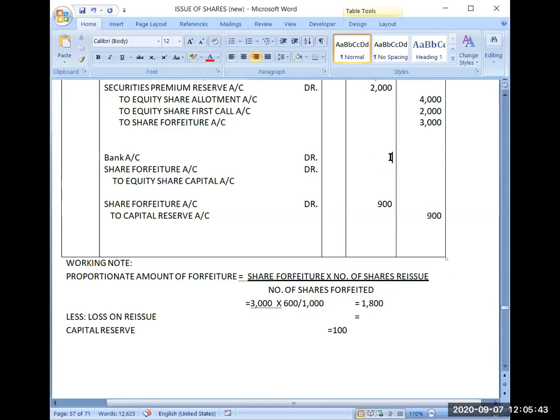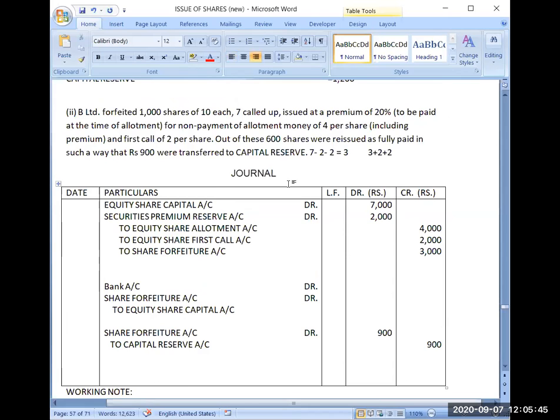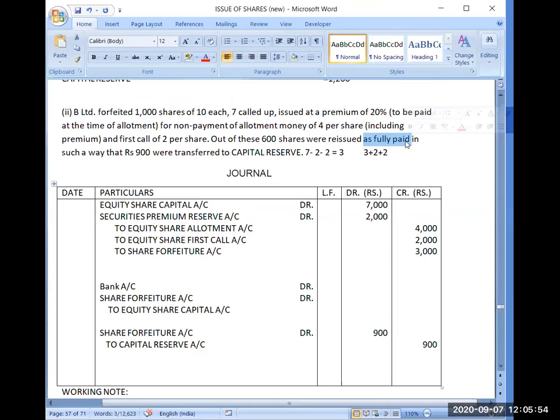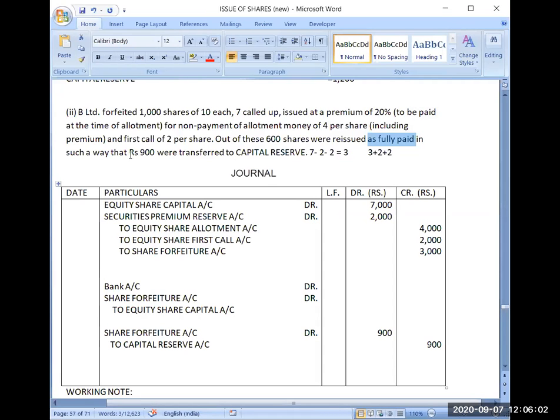So we do not know how much is paid up. The question has told that you are reissuing as fully paid up, but the bank amount is not clear. We will write the amount as it is. Yes, obviously capital reserve is given as 900. You see, 900 were transferred to capital reserve.